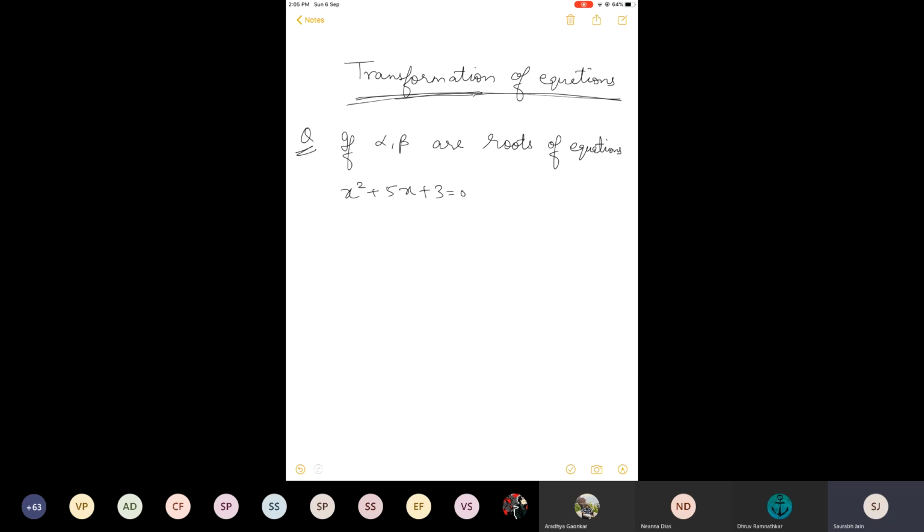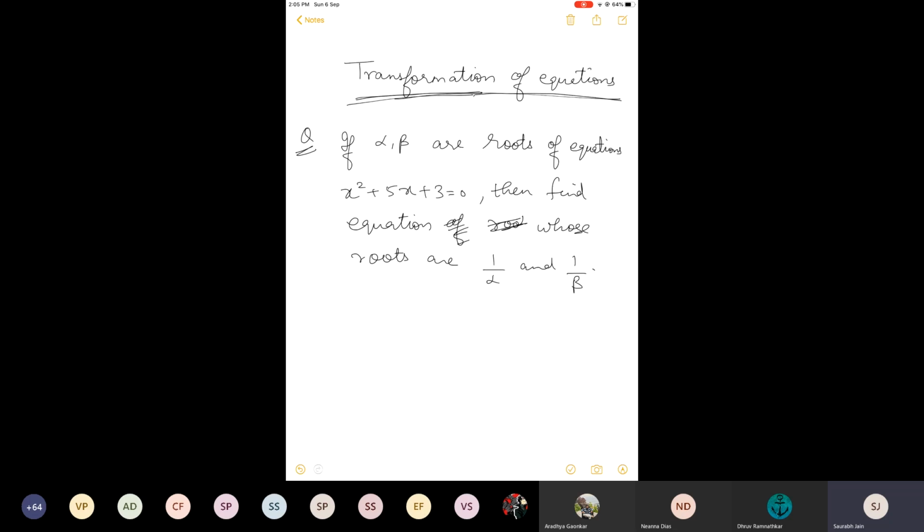And they will say that it has some roots, say alpha, beta, or whatever. Then on the basis of this information, find the equation whose roots are 1 by alpha and 1 by beta. This type of question. Okay.